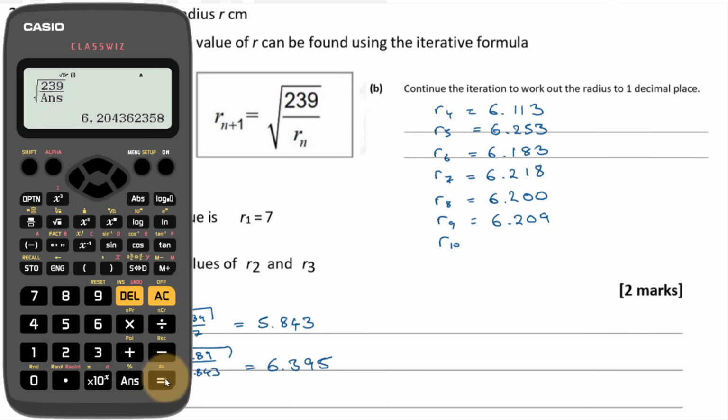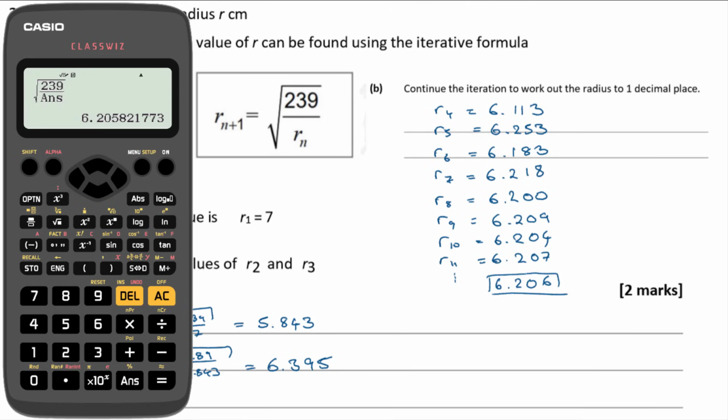And R10 is equal to 6.204. It seems to have settled now, doesn't it? So the last digit is still kind of resolving itself. And then I've got R11 is 6.207. And if I keep pressing it now, can you see it just kind of resolves to 6, goes down to 6.2058. Just going to round off to 6.206. That's where it kind of settles to.